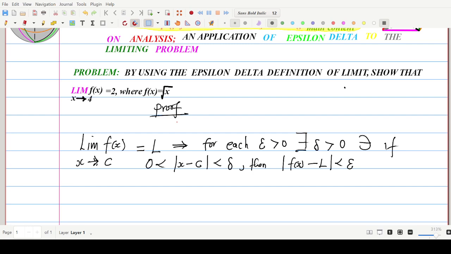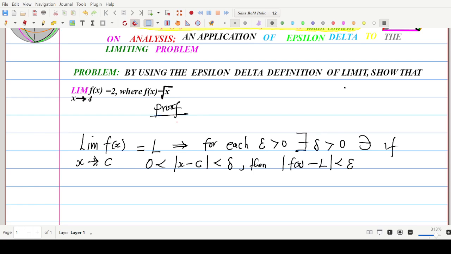So this is talking about distance. When we say the modulus of x minus c, let me illustrate with this symbol. We mean that the distance between the point x and the point c is greater than 0, and also that the same distance is less than delta.